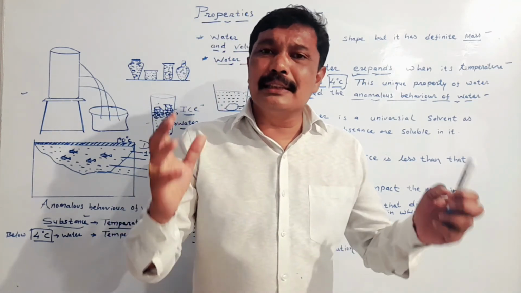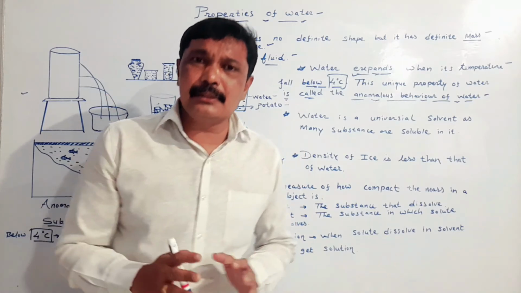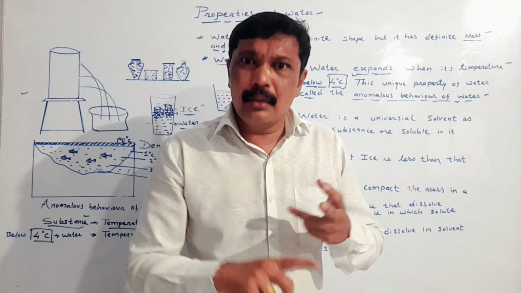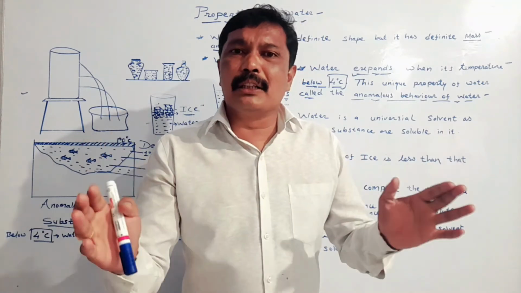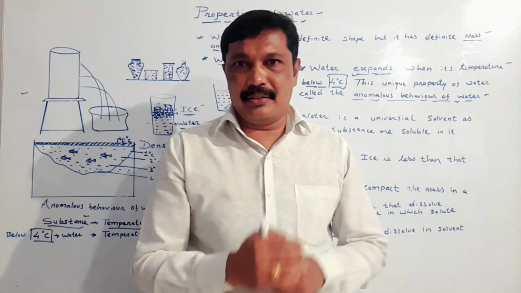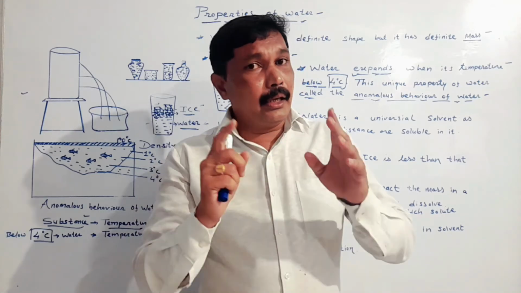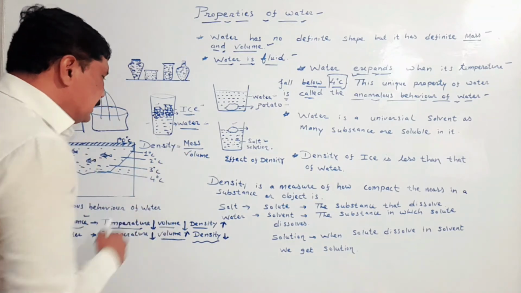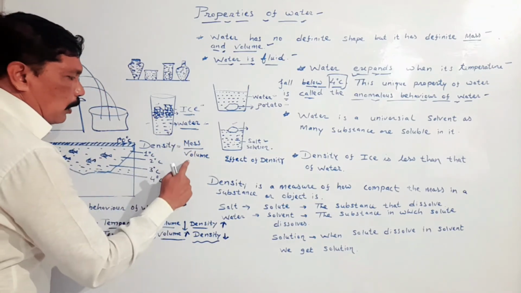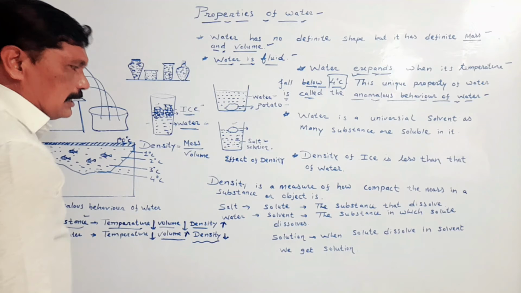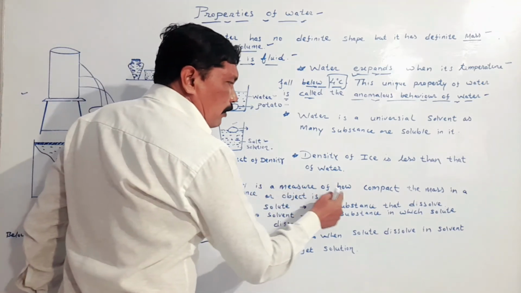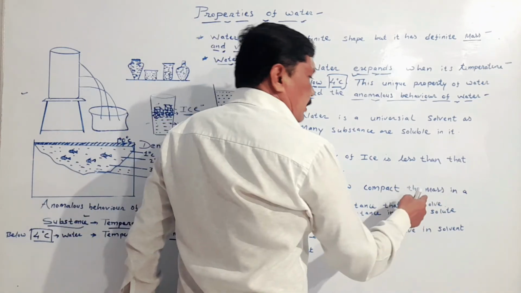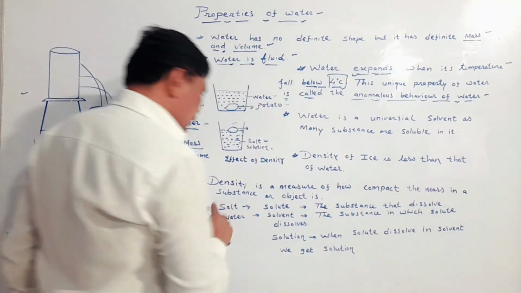My dear student, what is density? Density tells us how compactly, how tightly the mass, the matter, the atoms, the molecules of the substance are arranged. My dear student, in our book there is a formula for density. Density is equal to mass upon volume. Density is a measure of how tightly the mass, matter, atoms, molecules in a substance are arranged.